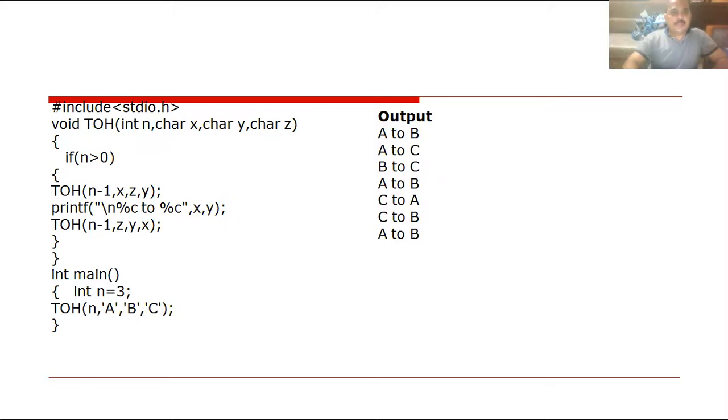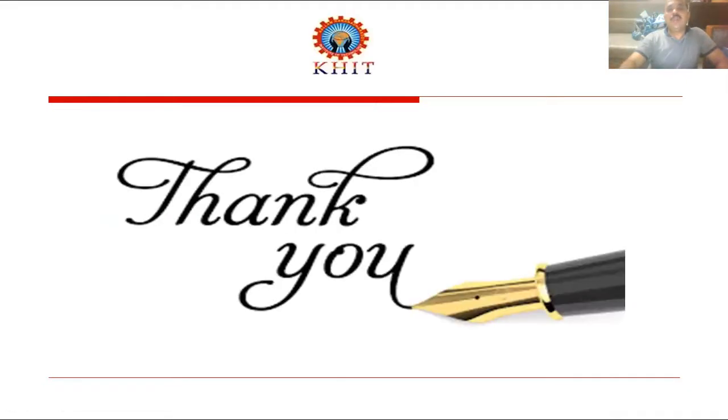Then this is the Towers of Hanoi problem. So already I explained. Then how many disks are there? So int n equal to 3. 1, 2, 3, 4, 5, 6, 7 times repeated. This is the final call. Yes, this is an output. From A to B, next from A to C, B to C, A to B, like that. I gave example in your previous class. Okay. Then this is the Towers of Hanoi problem.